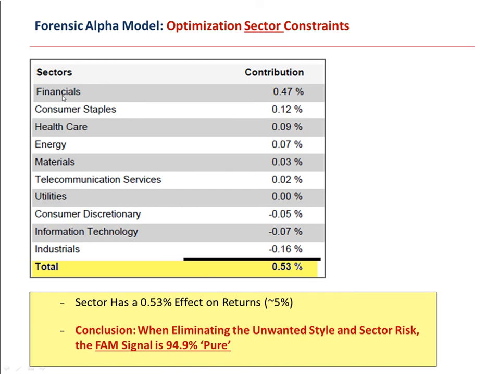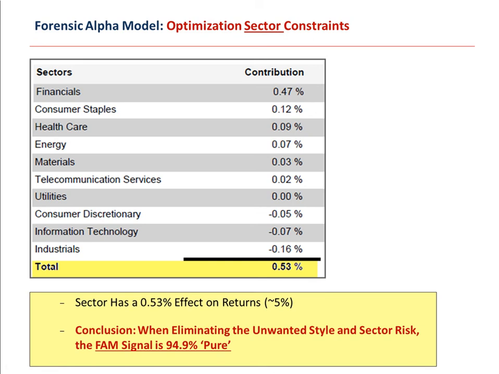We can see that no one sector had more than a 0.47% contribution to the return per year. In total, sectors explained about 0.53% of the return. Keep in mind, this is per year, and the annual active return was 10.2%. So said in English, the sector bias from FAM after optimization has a 0.53% effect on returns, or only about 5% of the return in the portfolio.